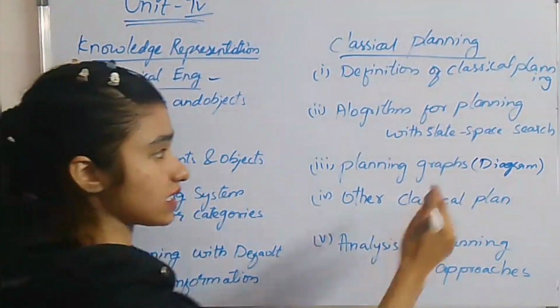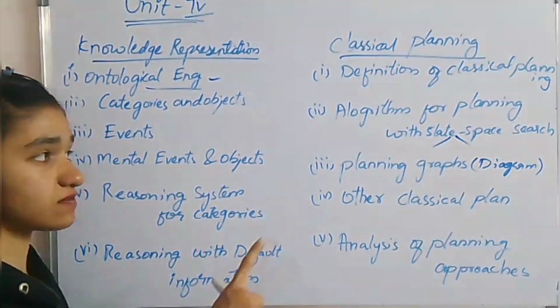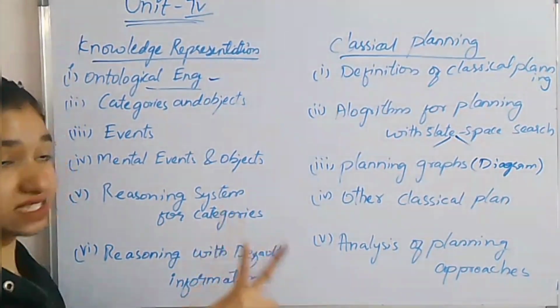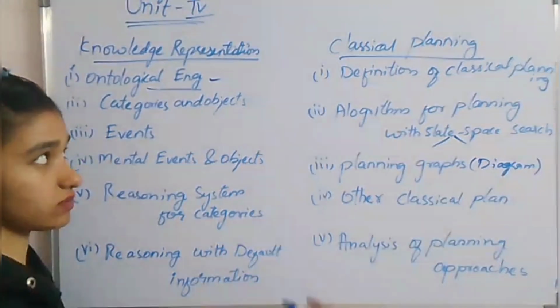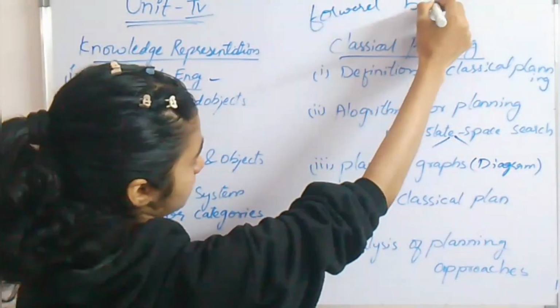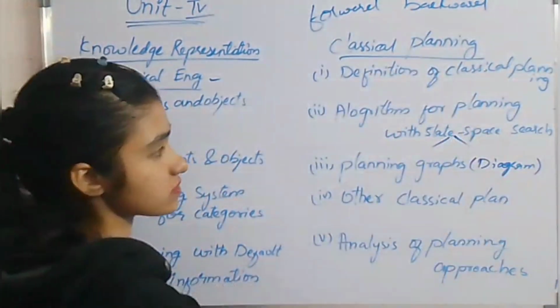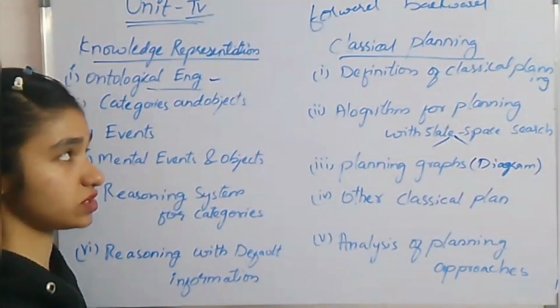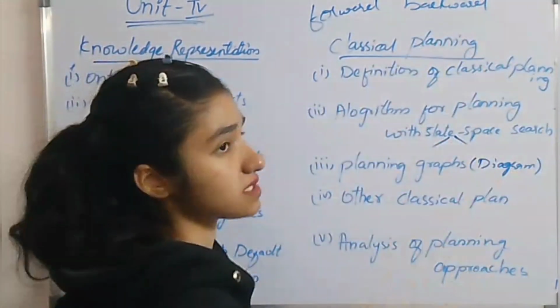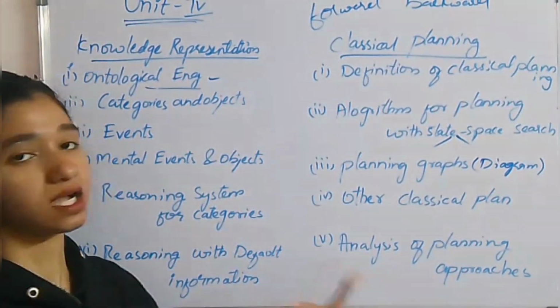So this is divided in 2 parts. As we already saw in the second unit and the third unit, forward chaining and backward chaining, right? Here we have forward state space search and backward state space search, which means classical planning is finding the best sequence path for reaching our goal.